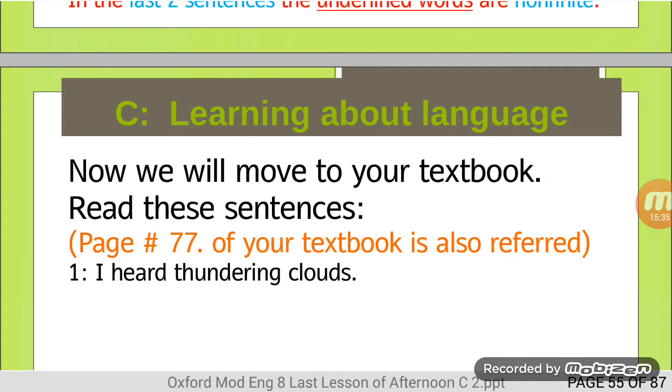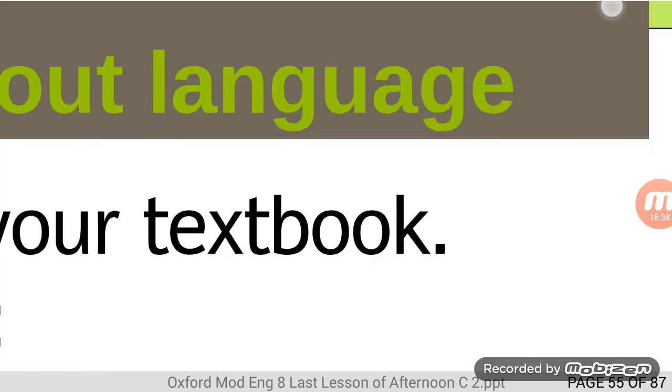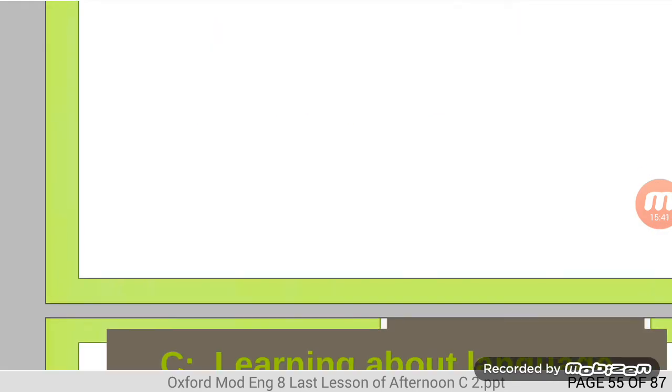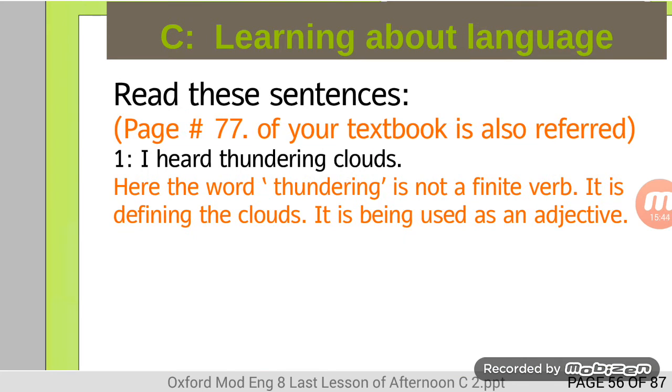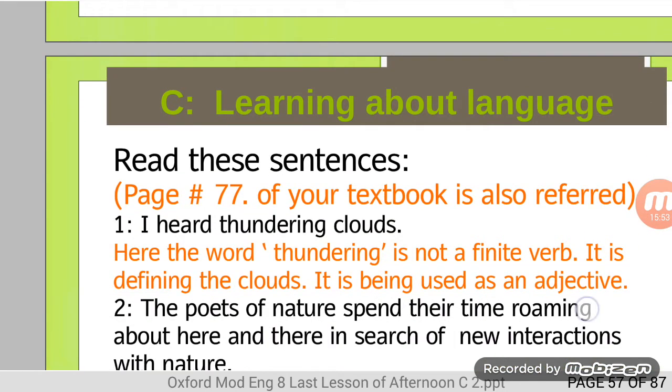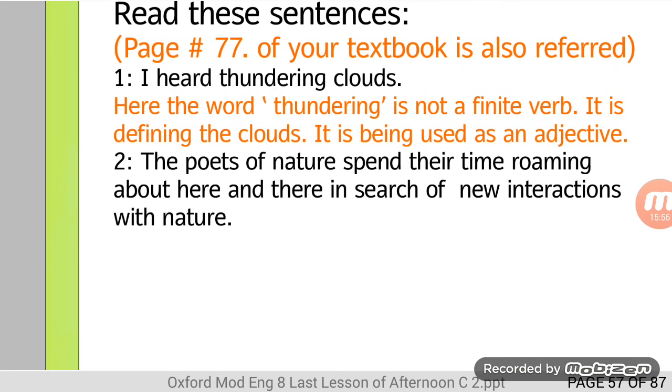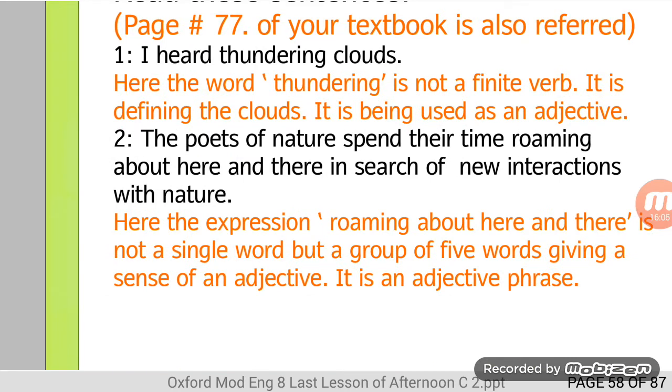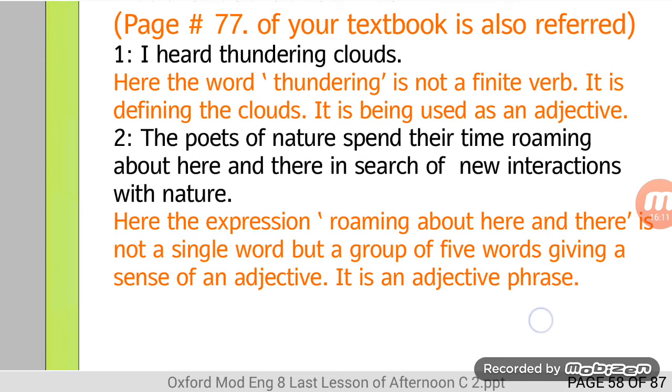I heard thundering clouds. Thundering, ing form, and here the word thundering is not a finite verb. It is defining the clouds. It is being used as an adjective. The poets of nature spend their time roaming about here and there in search of new interactions with nature. Here the expression roaming about here and there is not a single word but a group of five words giving a sense of an adjective. It is an adjective phrase.